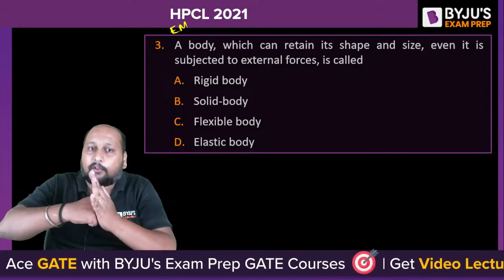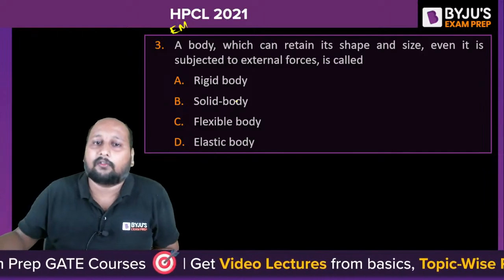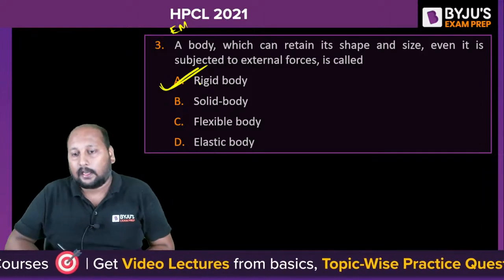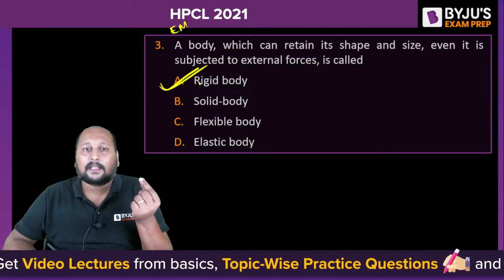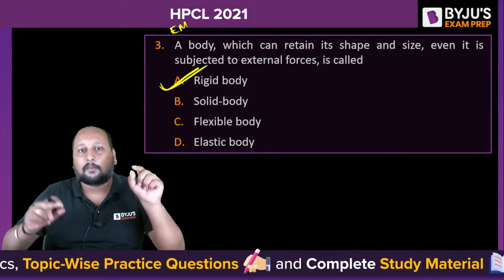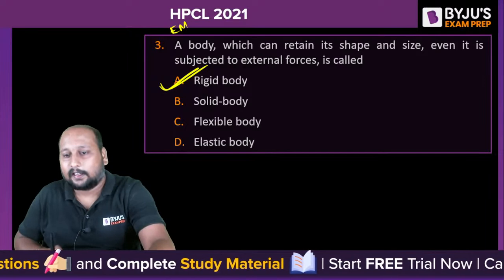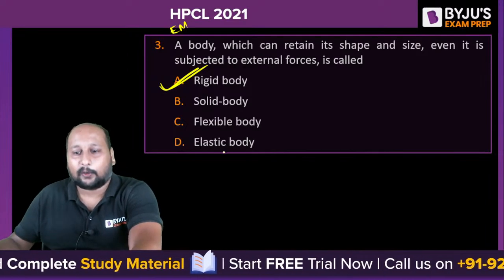If you are applying a force and if you're releasing the force, the body is coming back to its original shape. A very easy question. That kind of body we call a rigid body. And this is the first concept that we are studying from this first chapter of engineering mechanics. We are classifying the body into two segments: a rigid body and a deformable body. Okay? Okay. चलिए, अच्छा हो गया, ठीक है, बहुत बढ़िया.